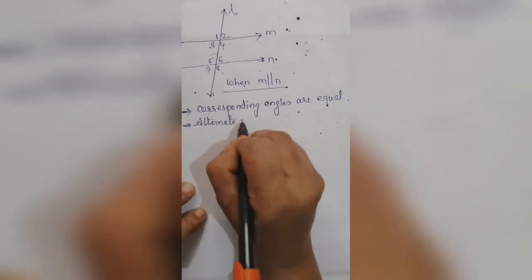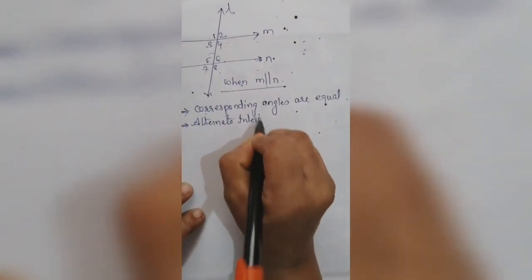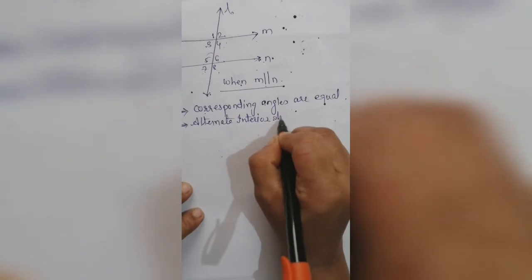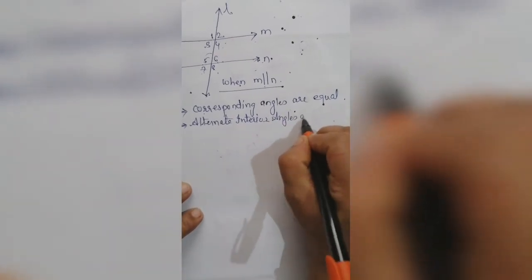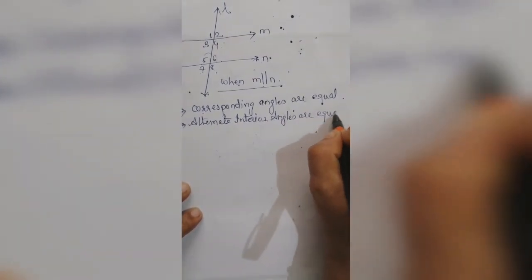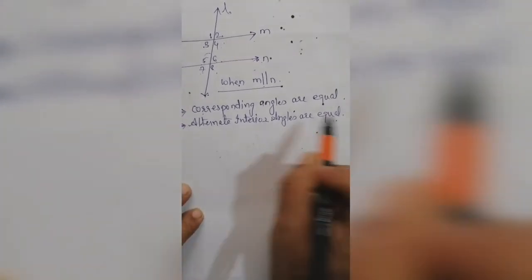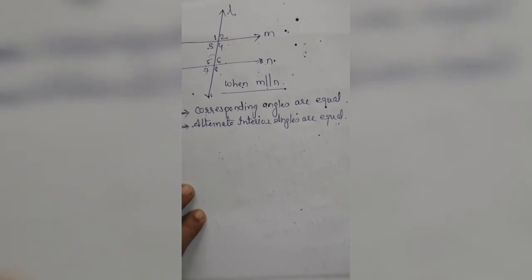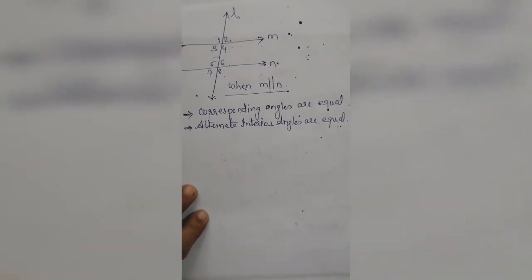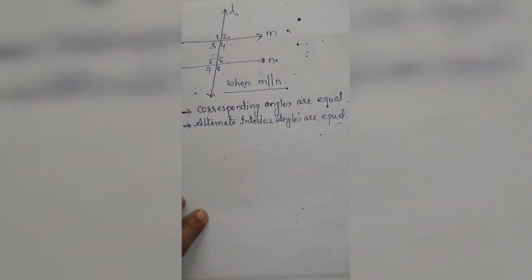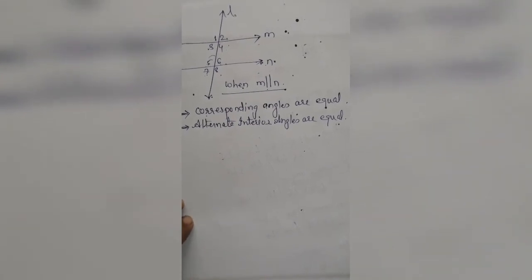Alternate interior angles are equal means if the two lines are parallel and they are intersected by a transversal, then the alternate interior angles are equal to each other.